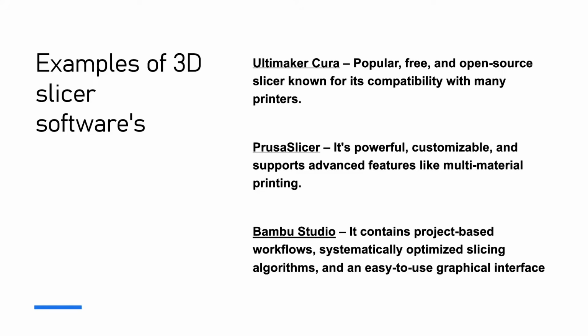Here are some popular examples of 3D slicer software. The first one is Ultimaker Cura. It's a popular, free, and open source slicer known for its compatibility with many printers. Secondly, Prusa Slicer. It's powerful, customizable, and supports advanced features like multi-material printing. And lastly, my favorite, Bambu Studio. It contains project-based workflows, systematically optimized slicing algorithms, and an easy-to-use graphical interface.